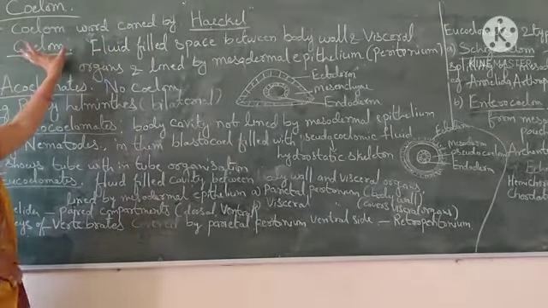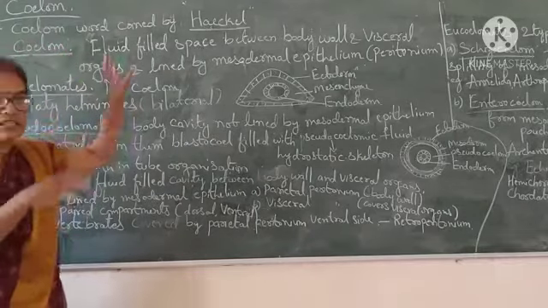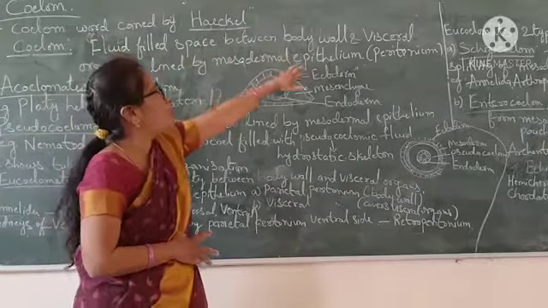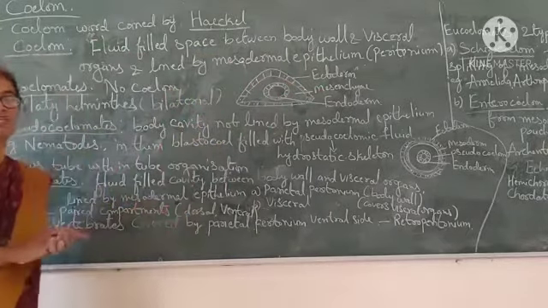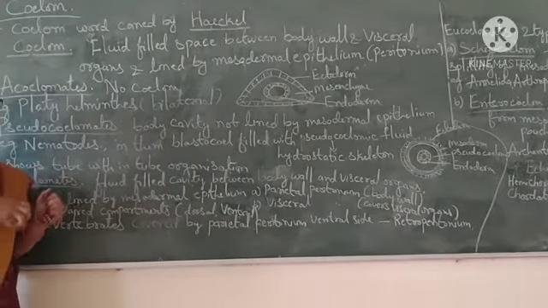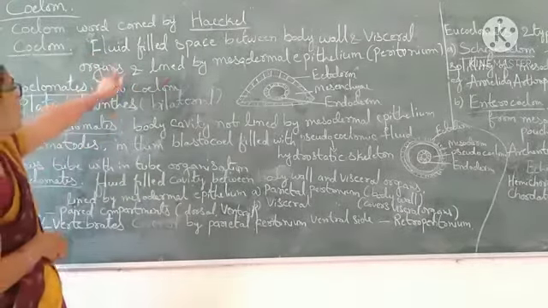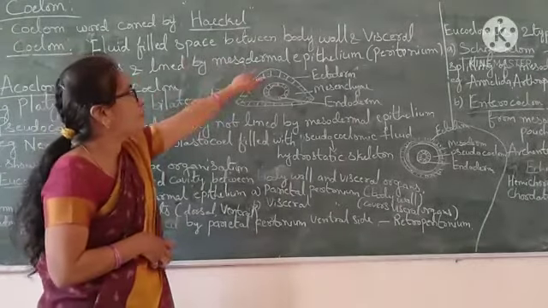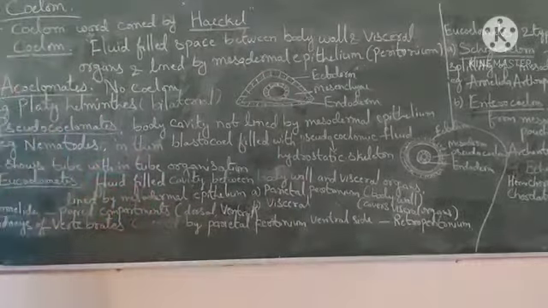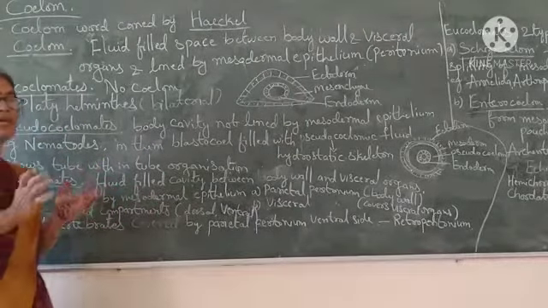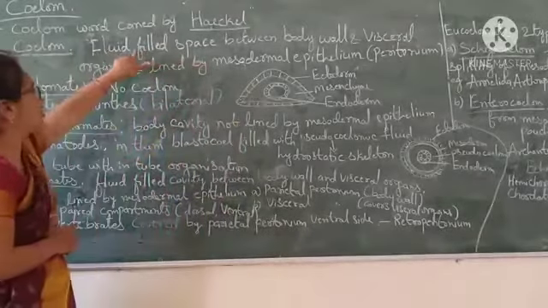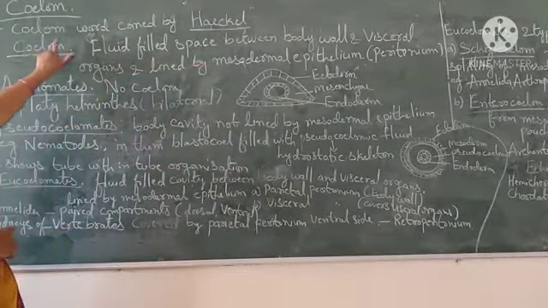What is the definition of coelom? Coelom is the body cavity, a fluid-filled space between the body wall and visceral organs. What are visceral organs? Organs which are present inside the body cavity are called visceral organs. It is lined by mesodermal epithelium, meaning the inside organs are covered by mesodermal epithelium, and that space is filled with fluid. So that is the coelom.